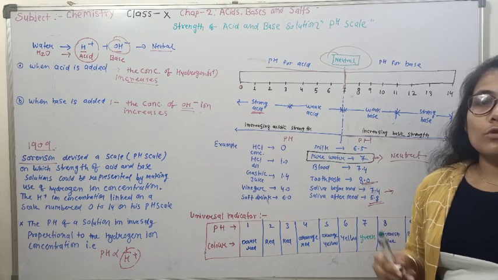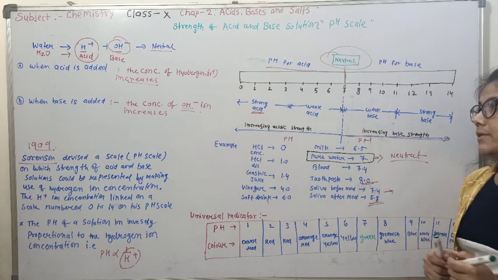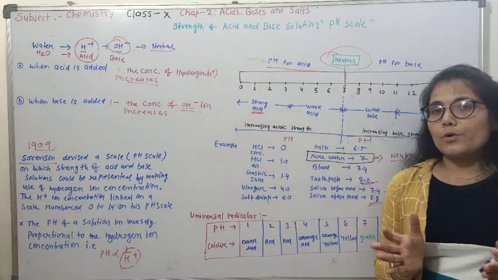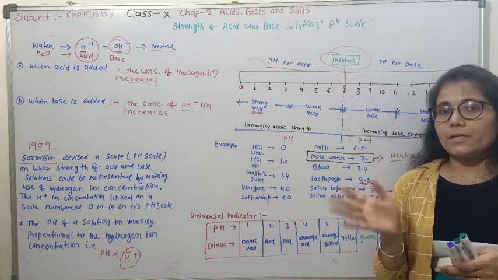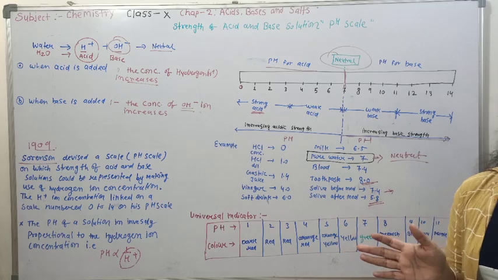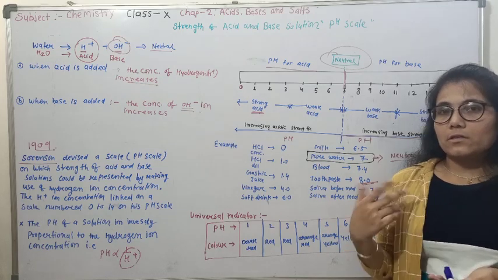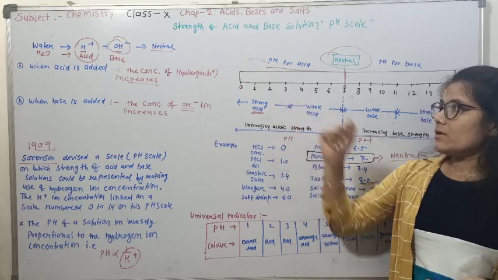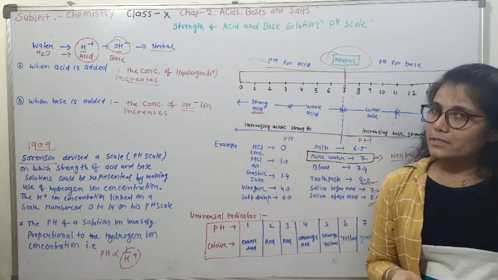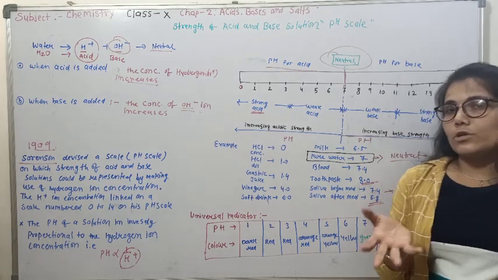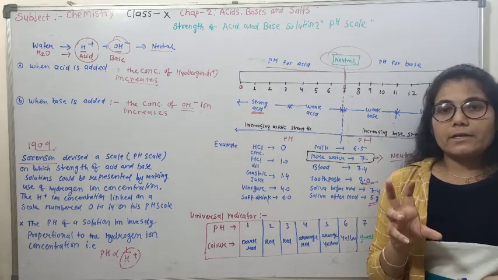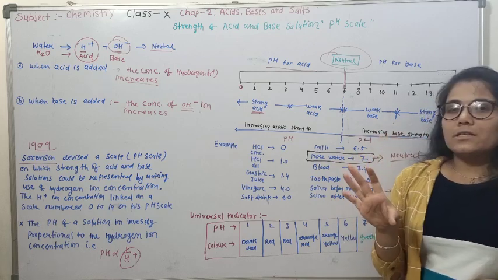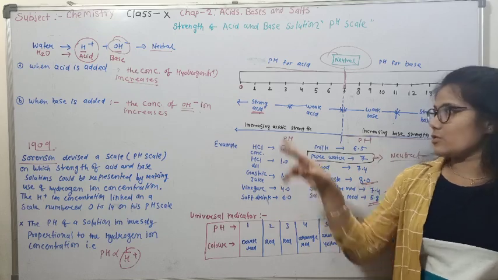Different types of questions are asked on pH. For example, one question is, two solutions are provided to you. Solution 1 has pH 6 and solution 2 has pH 3. Which one is a strong acid? Obviously solution 2, whose pH is low, so it is a strong acid. Which solution amongst these has greater hydrogen ion concentration? The greater ion concentration is for the lower pH value.